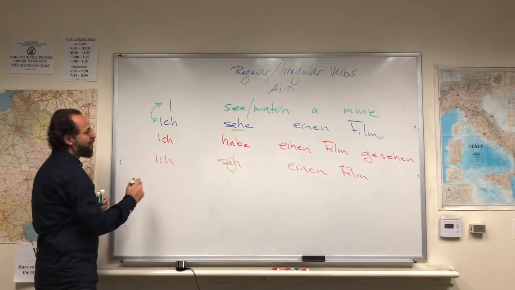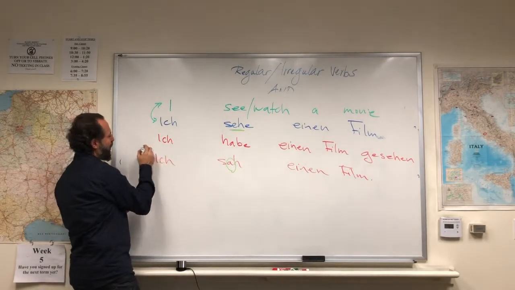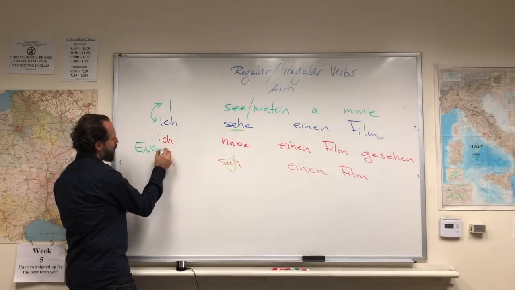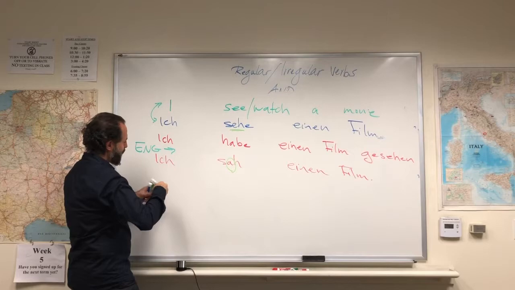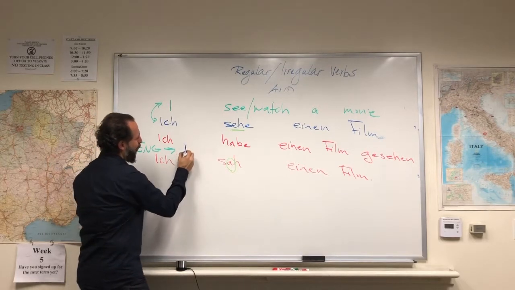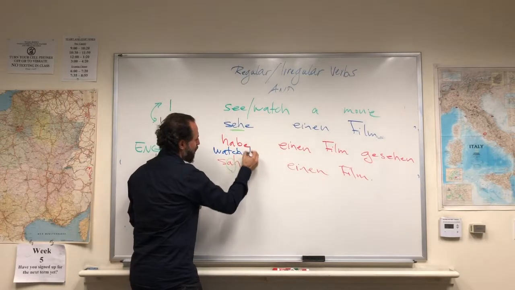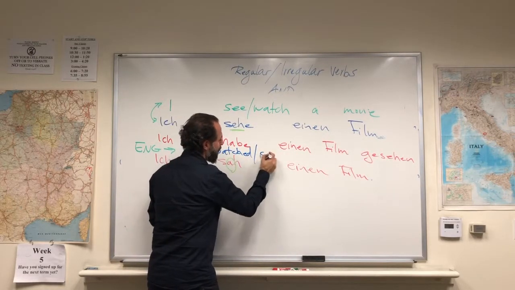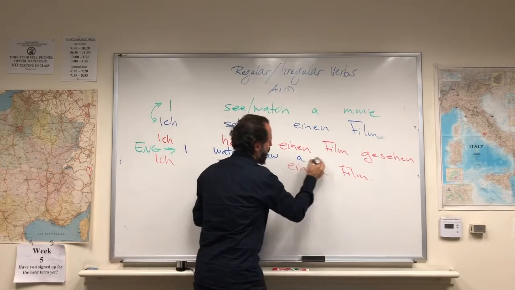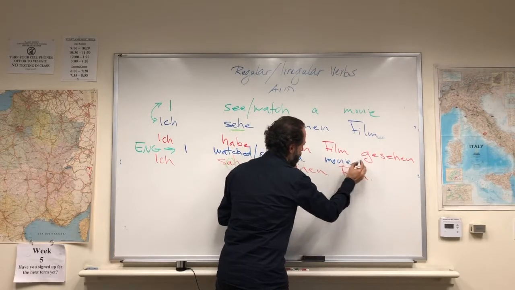Ich habe einen Film gesehen means actually in English you paraphrase it as I watched or saw a movie.